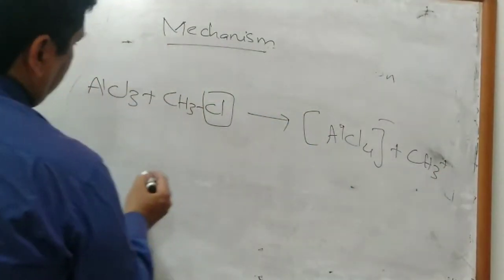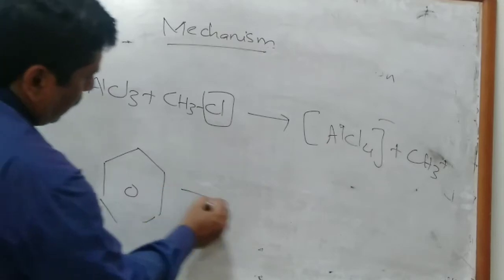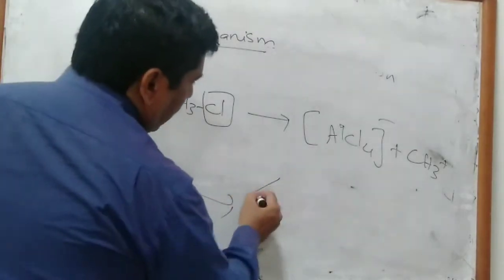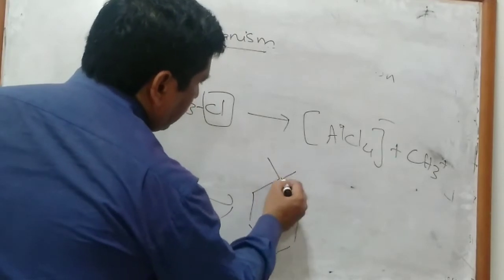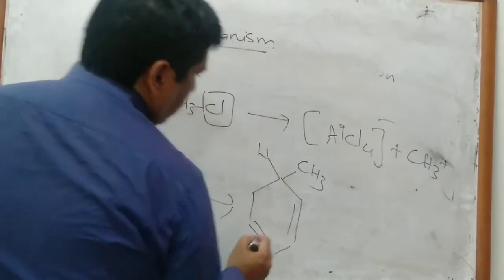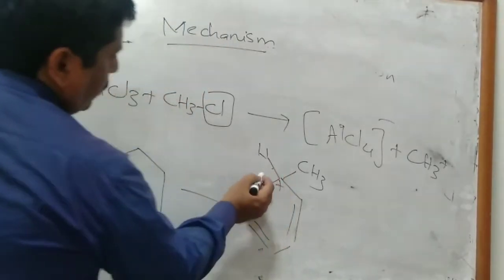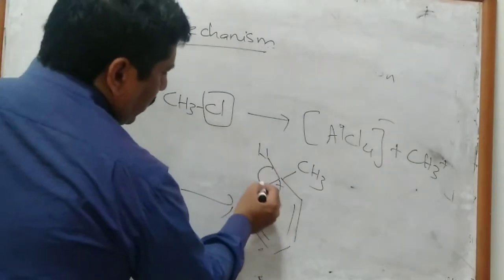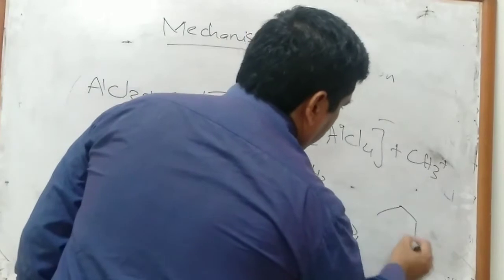That carbocation ultimately reacts with the benzene ring and removes its aromatization, and ultimately hydrogen will be removed as a proton, and that bond will be fragmented and your new structure will be formed.